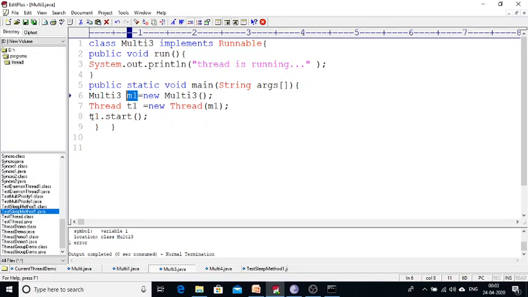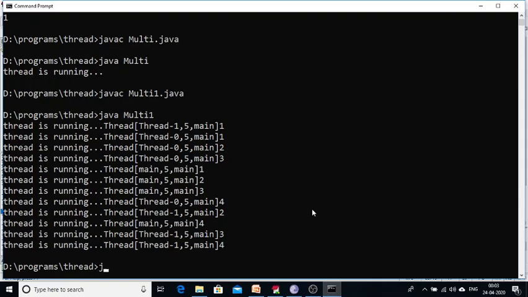Now I can simply call t1.start, which internally is going to call the run method in my class. That's why I got the output that the thread is running. Let us check whether we got that output or not.